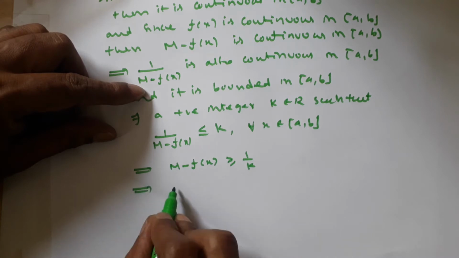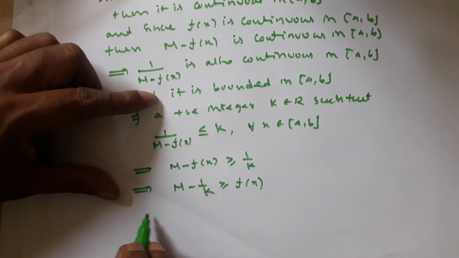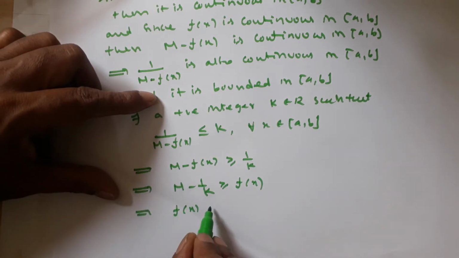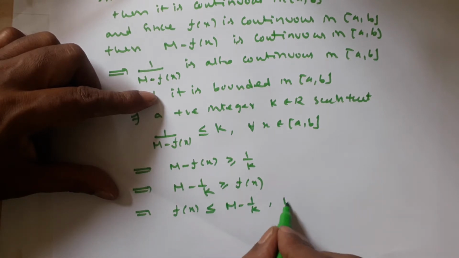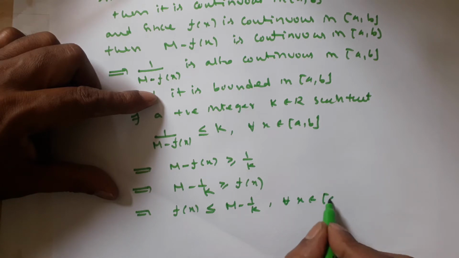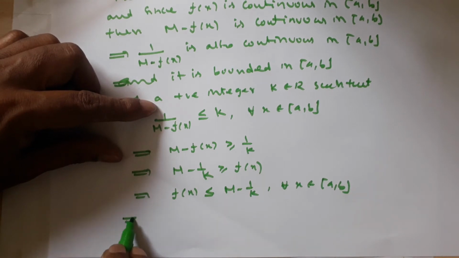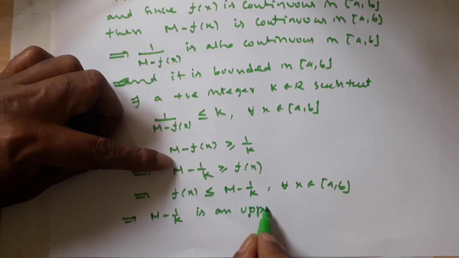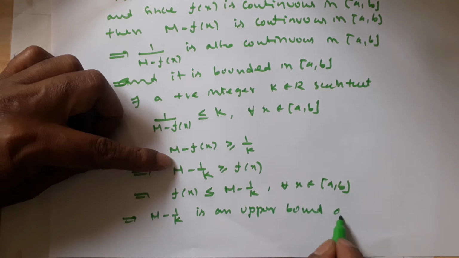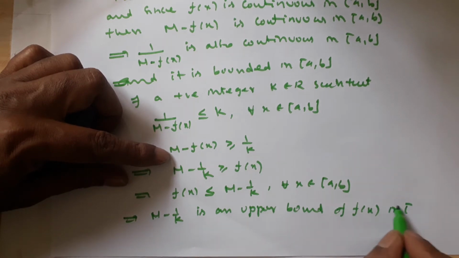This implies m minus 1 by k is greater than or equal to f of x. This implies f of x is less than or equal to m minus 1 by k, for all x in [a, b], which simply says m minus 1 by k is an upper bound of f of x in the closed interval [a, b].